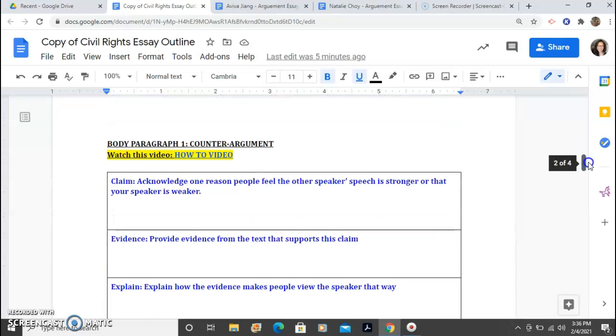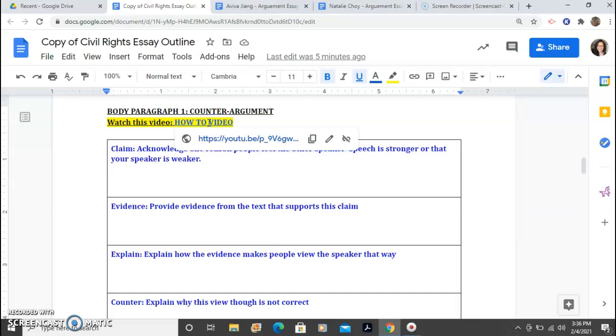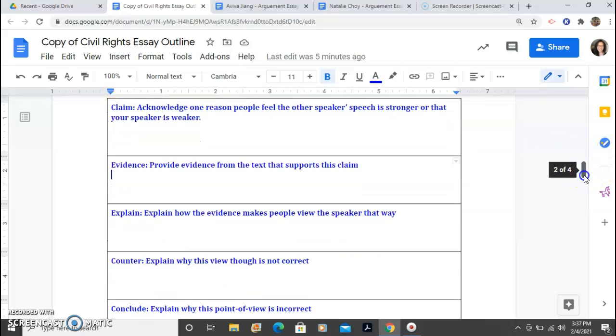In the second section, you also have a how-to video leading you how to compose a counter-argument. The counter-argument allows the reader to see that you've acknowledged the other side, the opponent, of why people won't believe that perhaps Martin Luther King's speech was more effective or Malcolm X's. Depending on which side you take, here you're creating a claim and acknowledging why one person may feel that the other speaker's speech is stronger or more effective. And then you're going to counter that back by giving evidence that supports this claim and explain why it's not correct. So walk yourself through this.